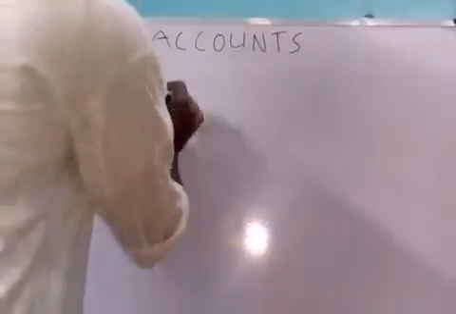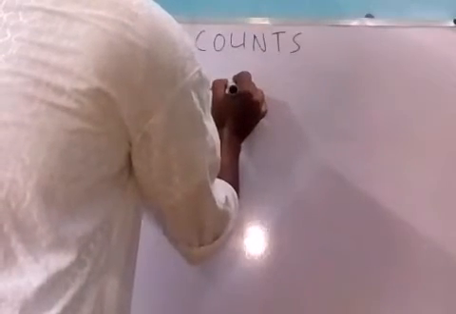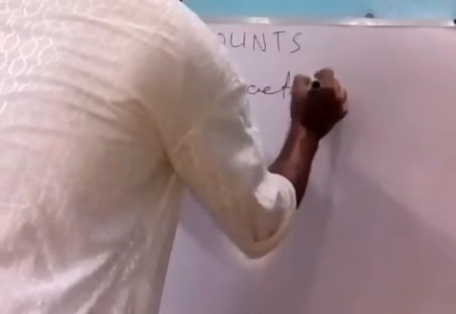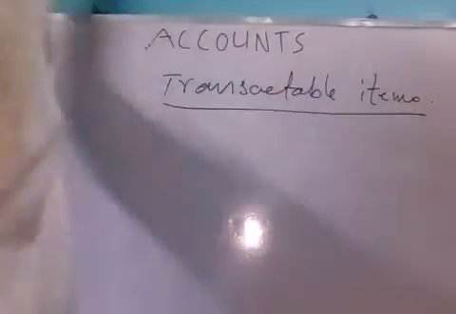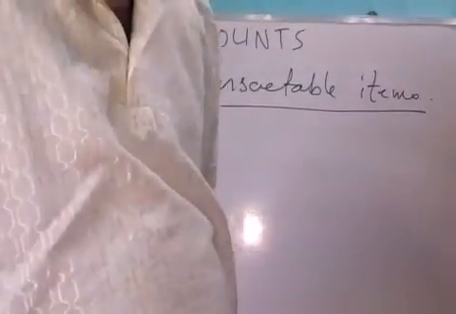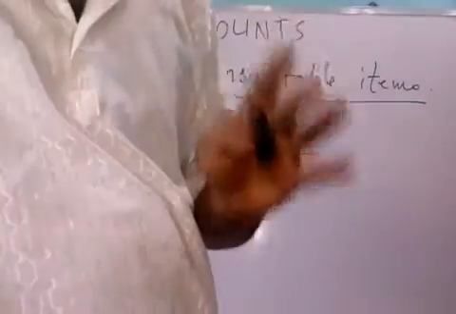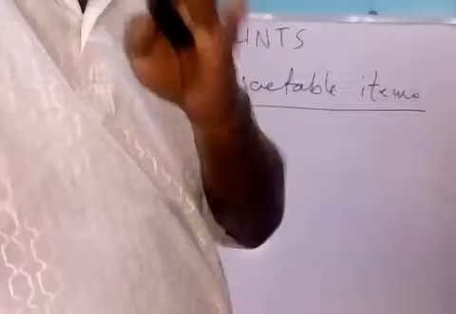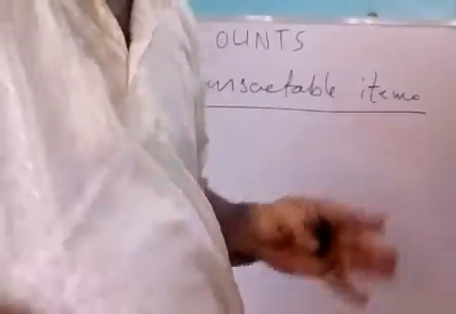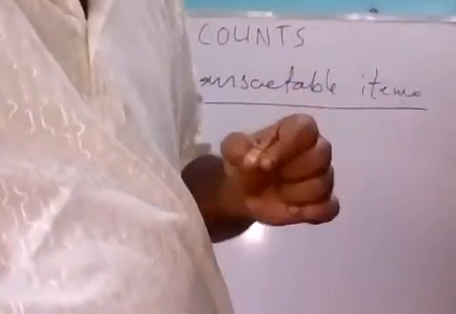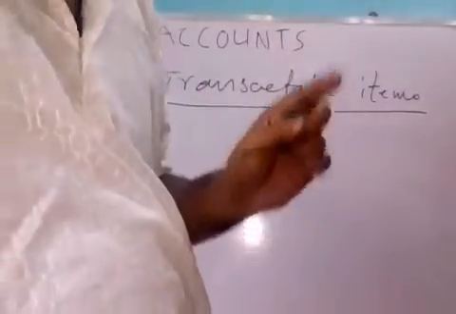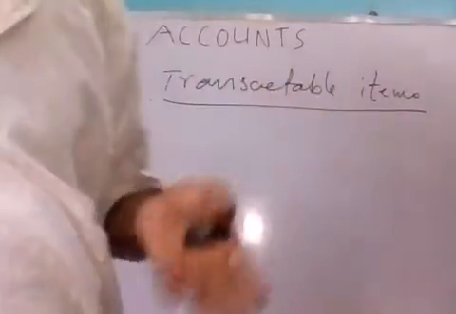Transactable items. Transactable items means which are transacted, that is, which are purchased or sold. In general, which is purchased or sold, these are called transactable items. Everything is not transactable in the world. You cannot sell your hand, you cannot sell the moon, you cannot purchase the Ganges. So transactable items are those that can be sold or purchased or transferred from one person to another in exchange of money. They may be visible or invisible.